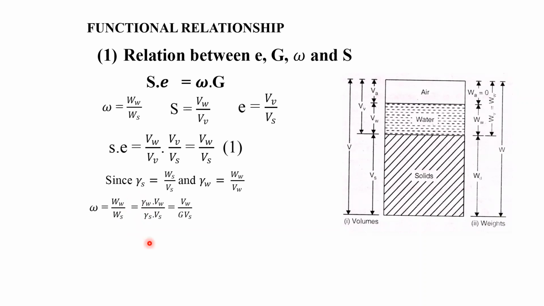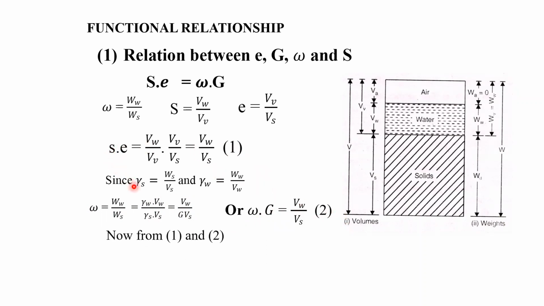G means gamma s by gamma w. We divide gamma s by gamma w, so we can find G. So w is equal to Vw by G into Vs. So what can we write? This w into G is equal to Vw by Vs. So we can see equations 1 and 2.